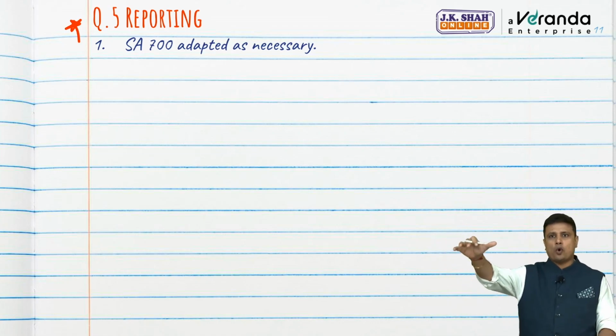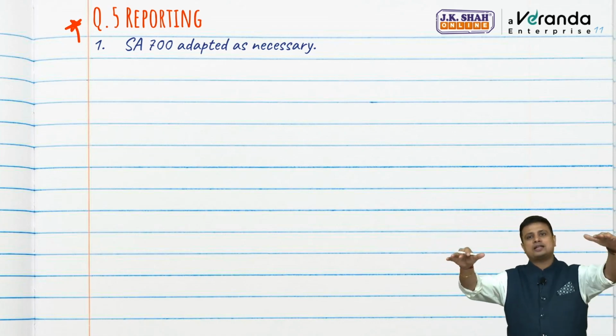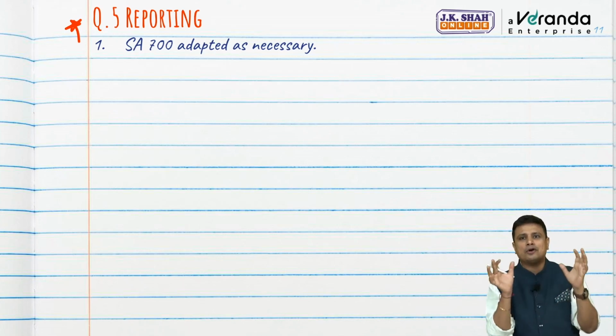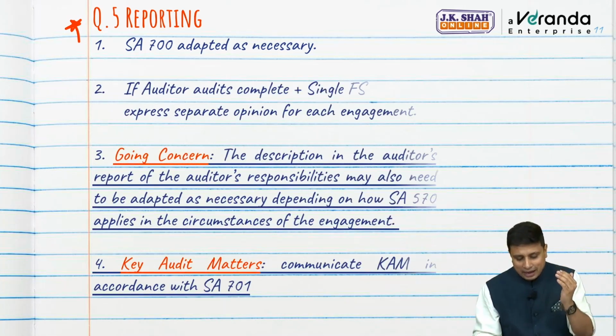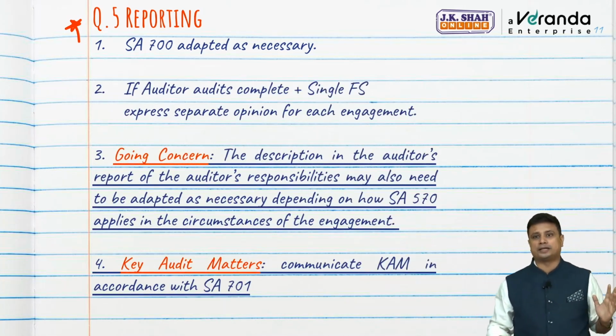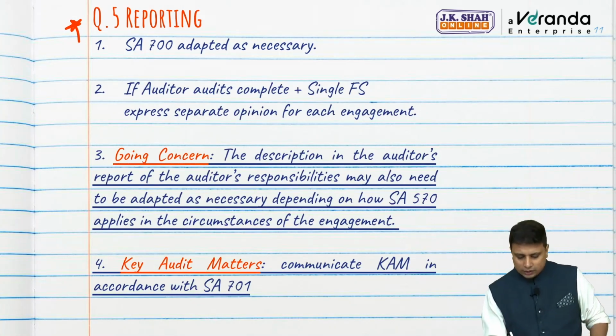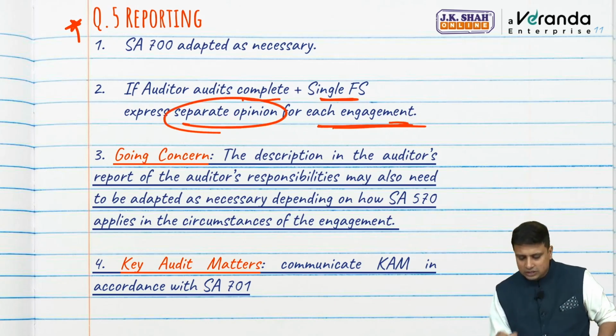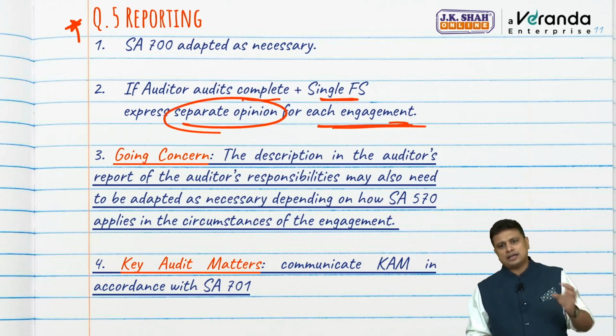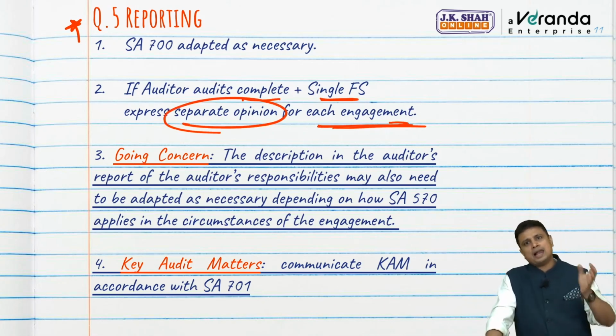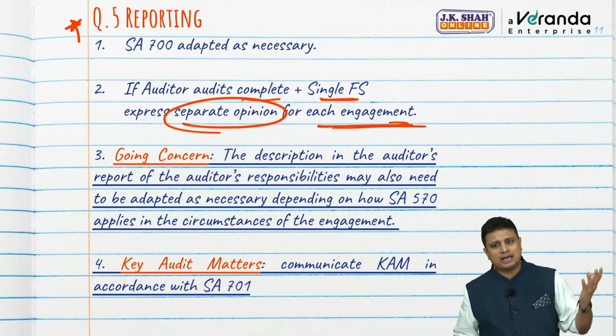Now, if I'm appointed to audit a single financial statement as well as a complete set of financial statements, I will not issue one single report. I will not consolidate and give it. I will have to issue 2 separate opinions. So if I'm appointed to audit complete financial statements as well as a single financial statement, I will express a separate opinion for each engagement. Next, when it comes to going concern, we will have to adopt SA 570 when it comes to single financial statement or specific elements as well.